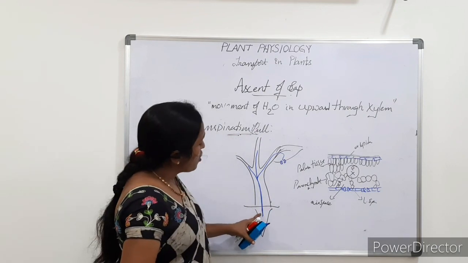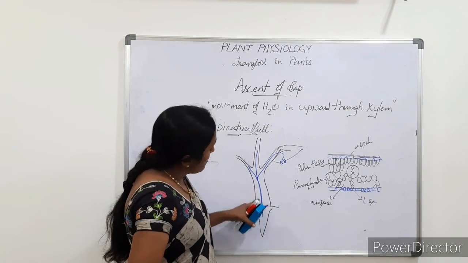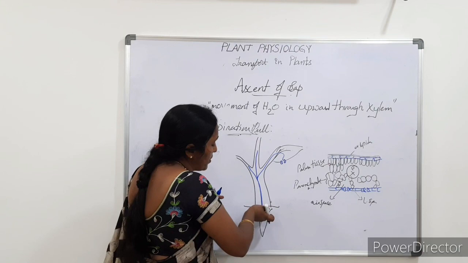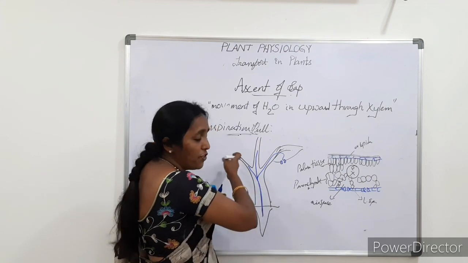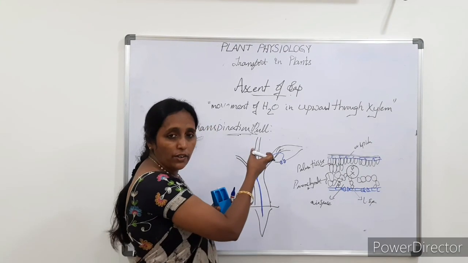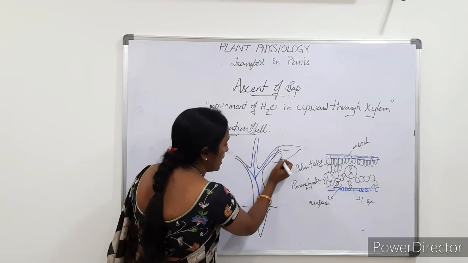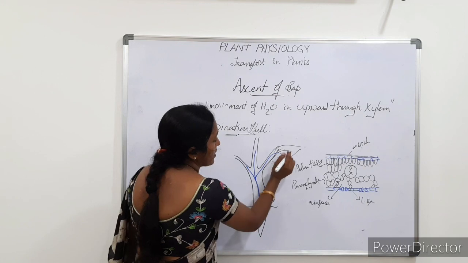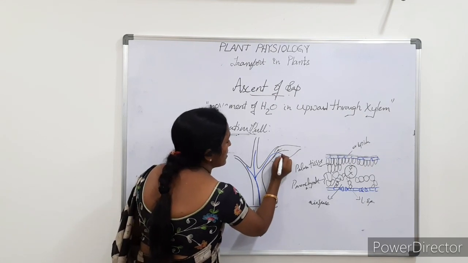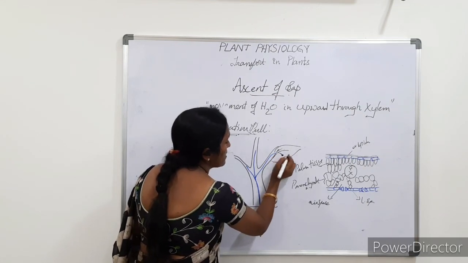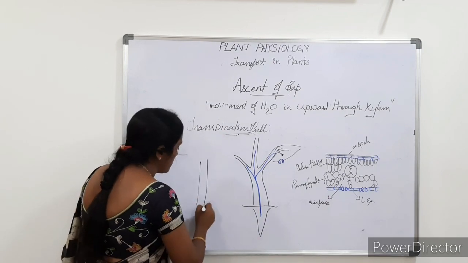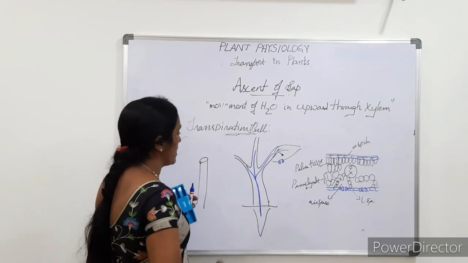Then when water moves in upward direction, the water moves by the forces, that is capillary force and cohesive and adhesive force. The water comes up to the xylem. Suppose this is the xylem aperture. This is the lumen of the xylem.